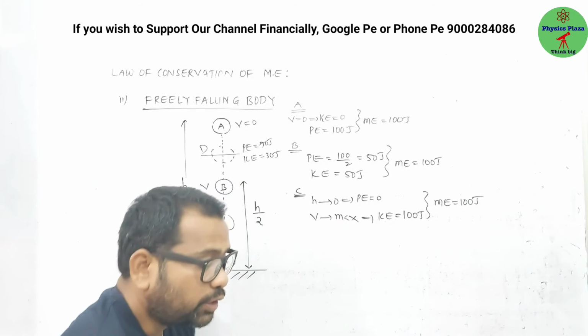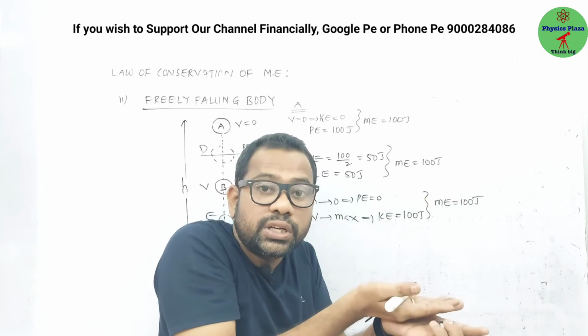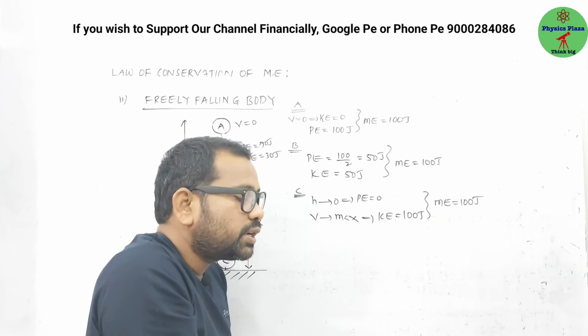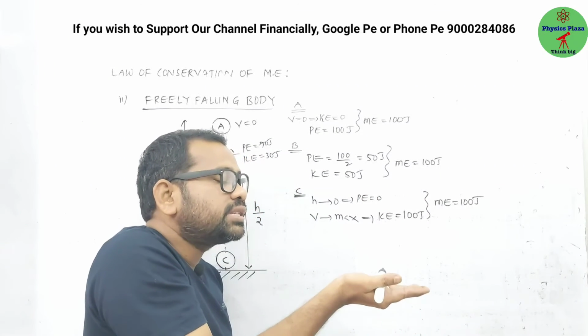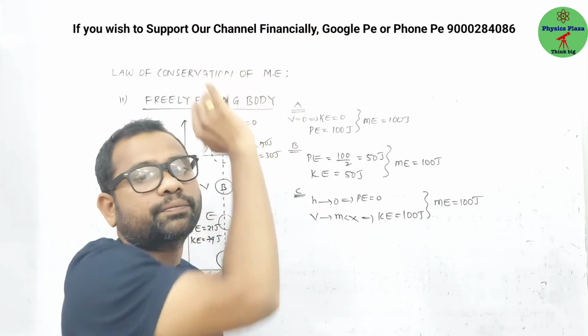Sir, what if I throw a body vertically upwards? Initially it has maximum kinetic energy, and as it goes upward, its velocity is decreasing, so kinetic energy is decreasing, but simultaneously height is increasing, hence potential energy is increasing.